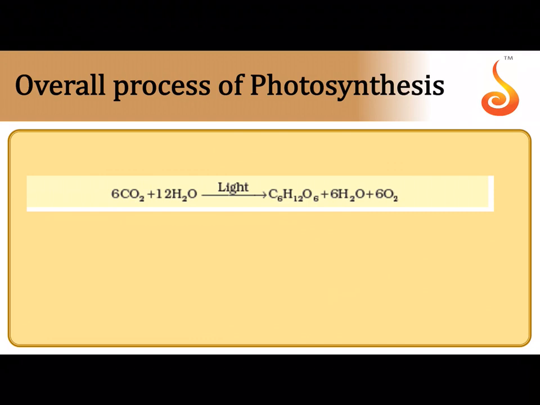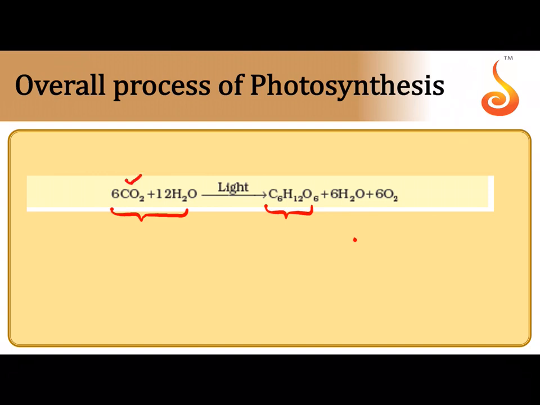If you look at the overall process of photosynthesis, it's an anabolic reaction, where simple inorganic substances combine together to form complex organic substances like starch. This is the formula for glucose, which is later polymerized in the form of starch.